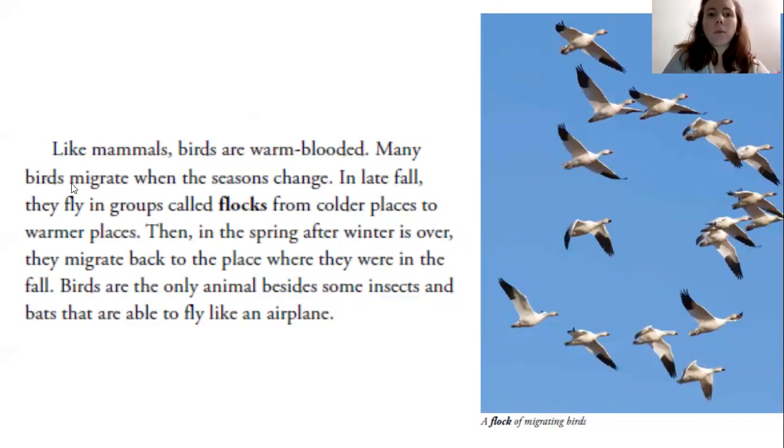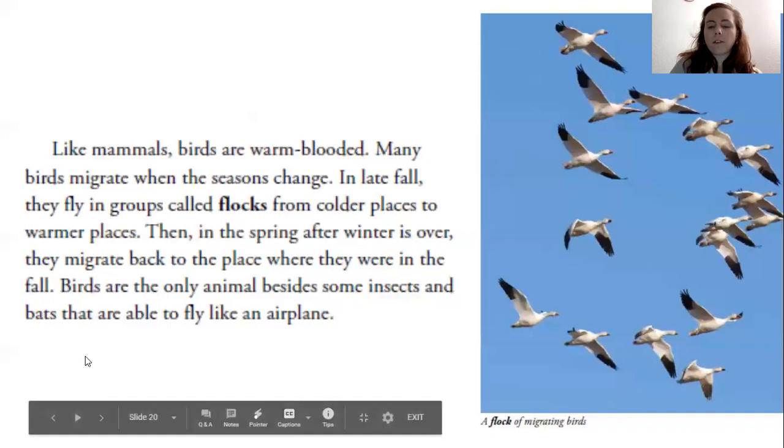Like mammals, birds are warm-blooded. Many birds migrate when the seasons change. In late fall, they fly in groups called flocks from colder places to warmer places. Then, in the spring after winter is over, they migrate back to the place where they were in the fall. Birds are the only animals besides some insects and bats that are able to fly like an airplane. The photograph shows a flock of migrating birds.